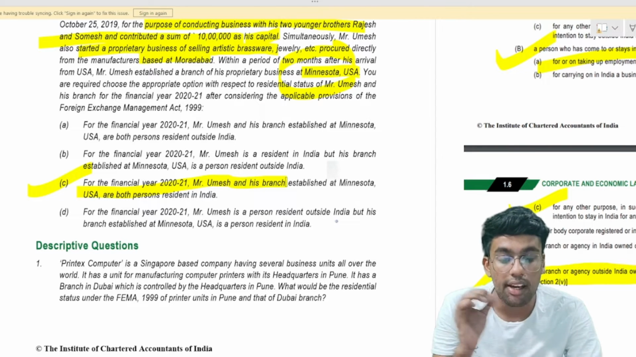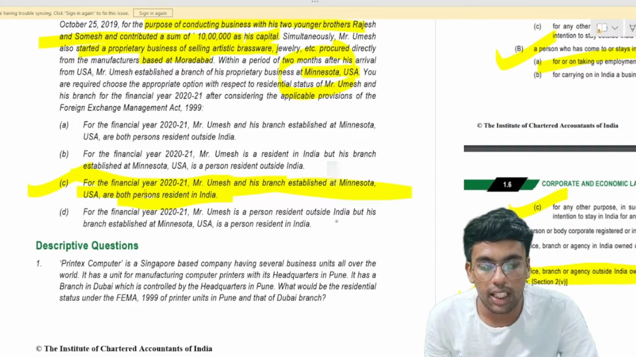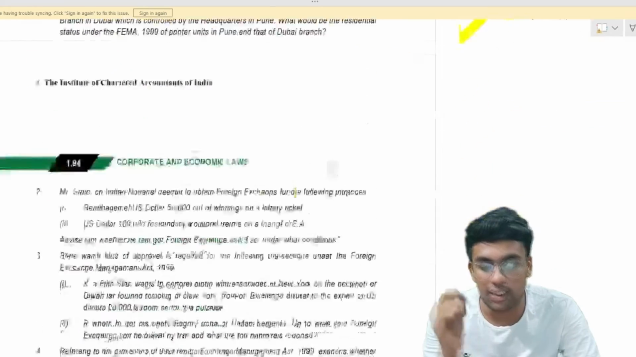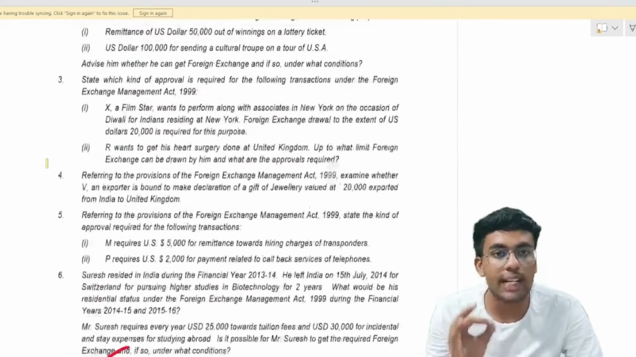Umesh and his branch, which is established at Minnesota, USA, are both person resident in India. So the answer to this question would be point number C, and this is what is given in your answers as well. 6-1 is given as C. So this was the MCQ discussion.